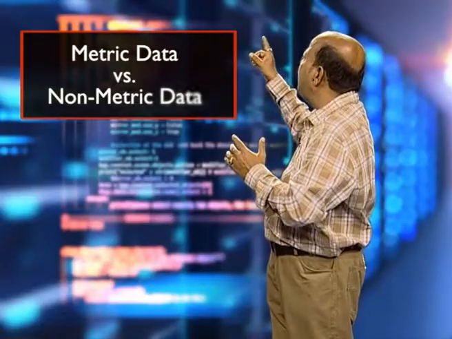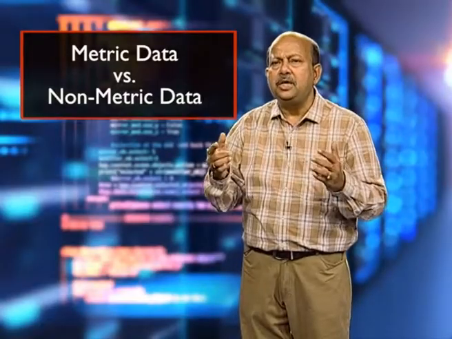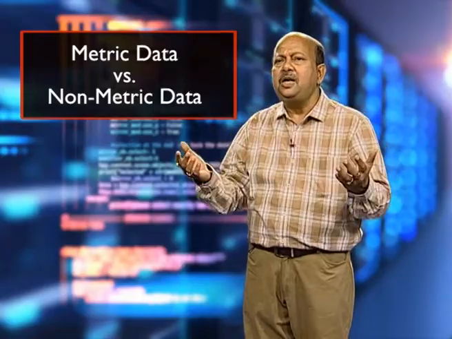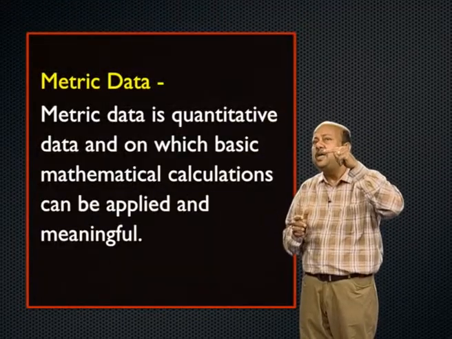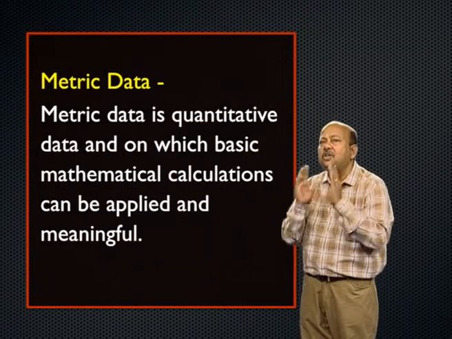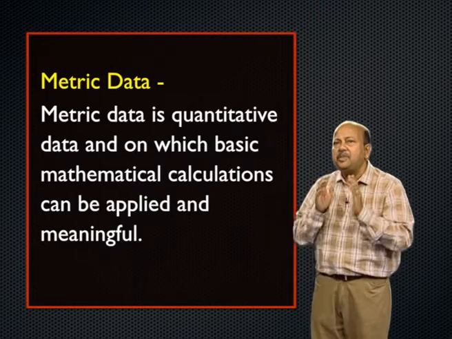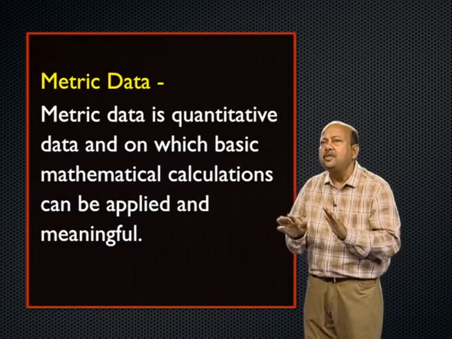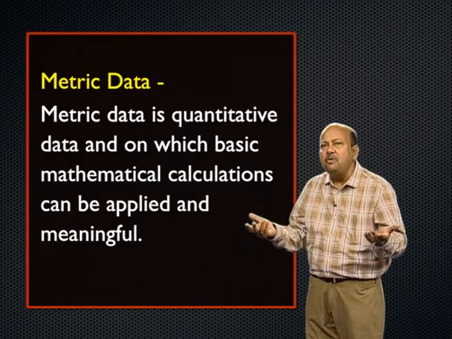So, now let us understand what is metric data and non-metric data. Metric data, as you know, interval and ratio data are known as metric data. These are all quantitative data, basic mathematical calculations can be applied based on metric properties, where the distance between the values can be defined. It is good data, but it is not easily available in reality.